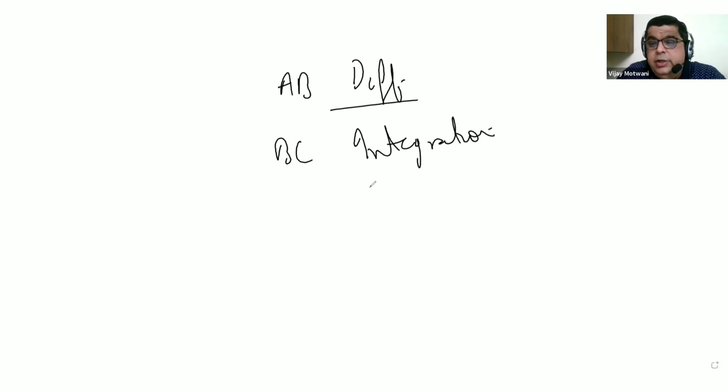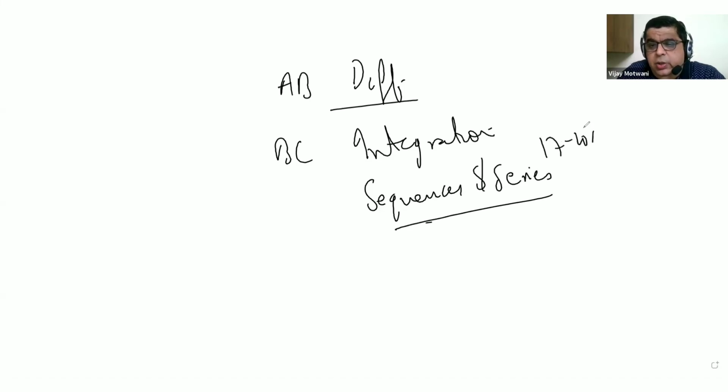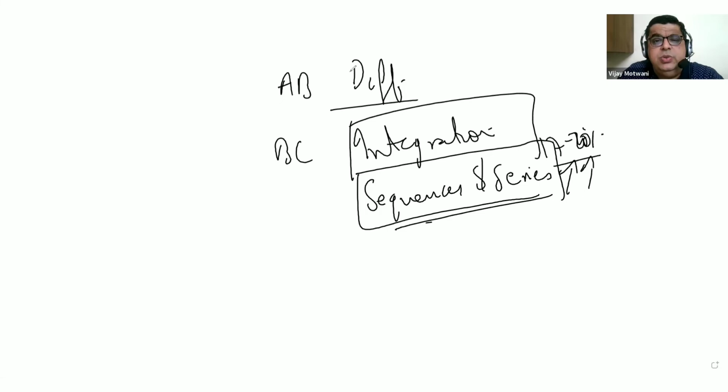And then there are certain topics which contribute in a big way, like sequences and series, which has never been done in the school effectively. This contributes 17 to 20% of your examination pattern, right? And this is where the students normally suffer the most. This is the very challenging portion of BC, where students struggle a lot. But again, ultimately a good prep will always help you work on it. So these are the two challenging areas: integration and sequences and series for a BC student.